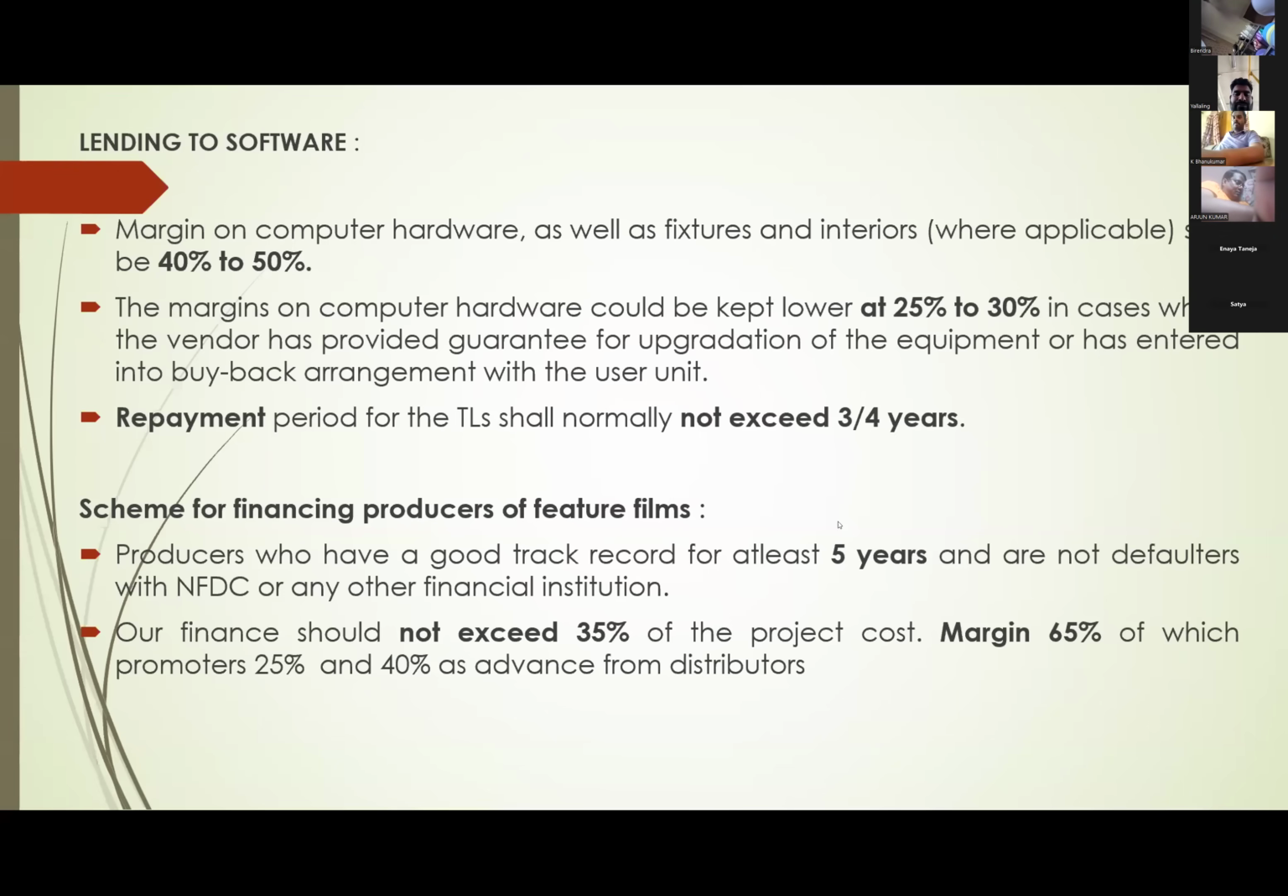And repayment also, normally we will give only 3 to 4 years, not 5 years, 7 years like that. The margin on hardware can be reduced to 25 to 30% instead of 40 to 50%. But when can we reduce? Suppose there is a tie-up arrangement with the supplier for frequent upgradation of technology, that means whenever technology changes, this computer hardware also they will go on changing. In such cases, yes, margin can be reduced.